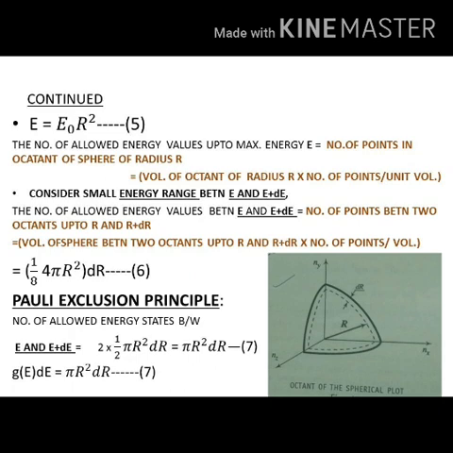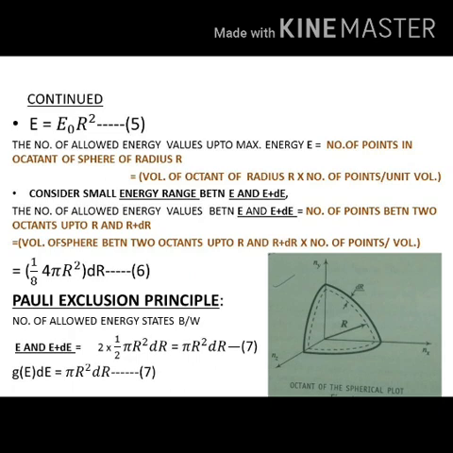If r is the radius of the sphere whose octant encloses all the points up to an energy E, then we can write, see the figure here. From the spherical distribution we selected only the 1/8 part, and 1/8 part means octant shape.